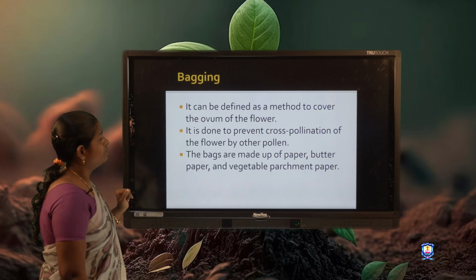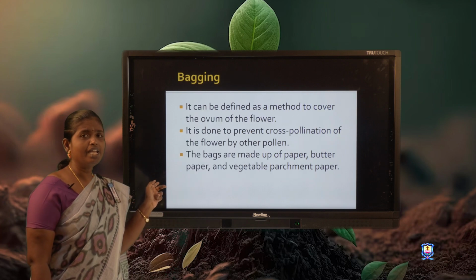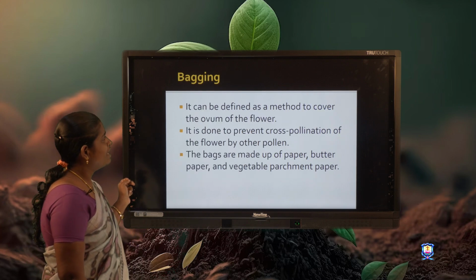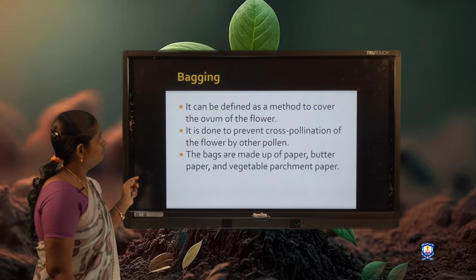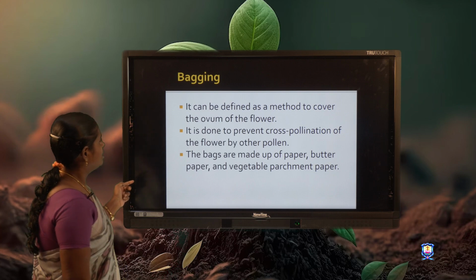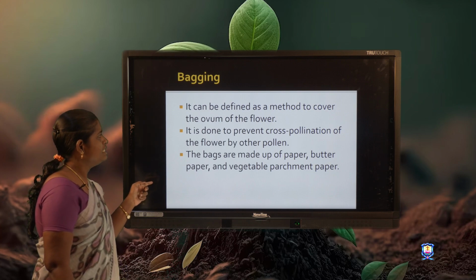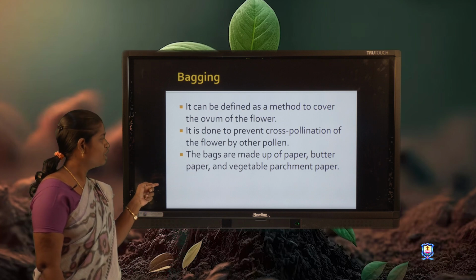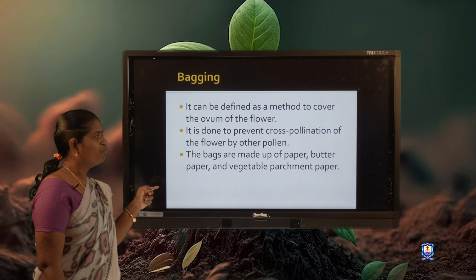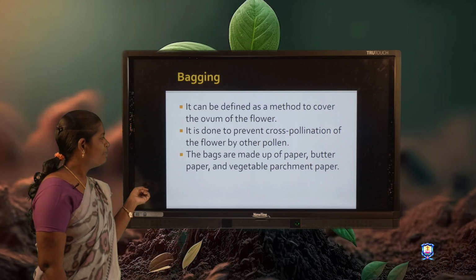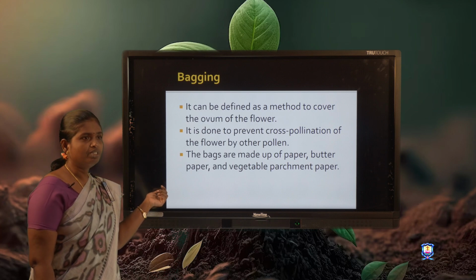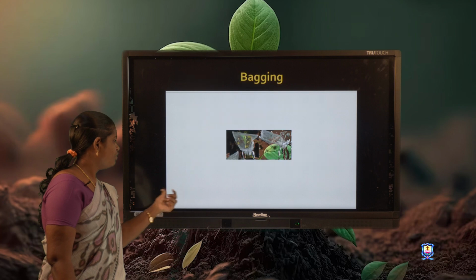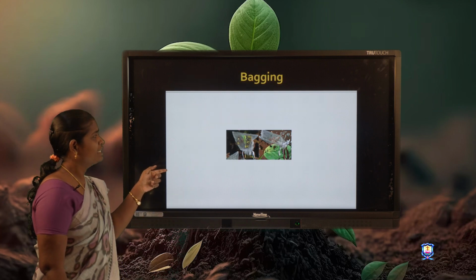The next topic is bagging. Bagging can be defined as the method of covering the flower with a bag. It is done to prevent cross pollination of the flower by other pollen. The bags are made up of paper, butter paper and vegetable parchment paper. These are the papers used for bagging. This is the bagging technique.